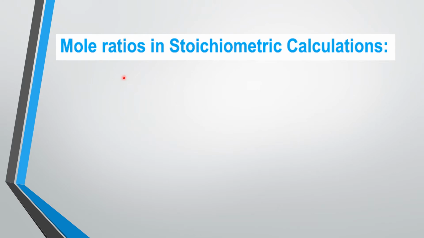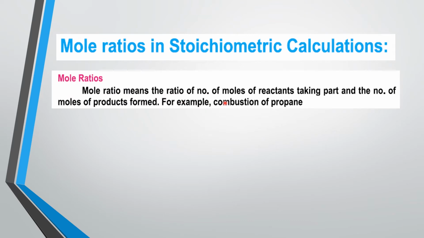Now what is the mole ratio? The mole ratio means the ratio of the number of moles of reactants and the number of moles of the products. You can see the example here, the reaction between propane and oxygen, and the products are carbon dioxide and water.